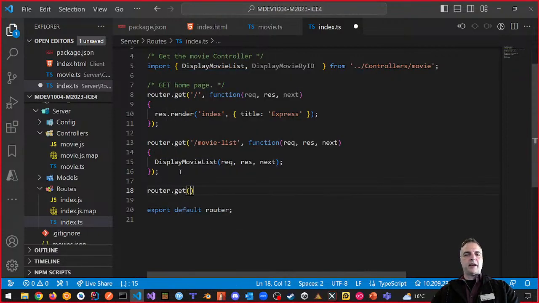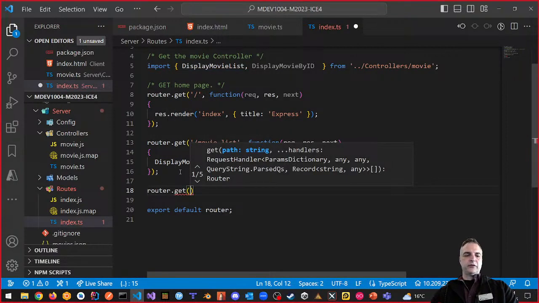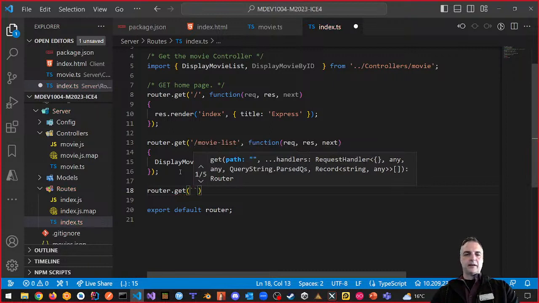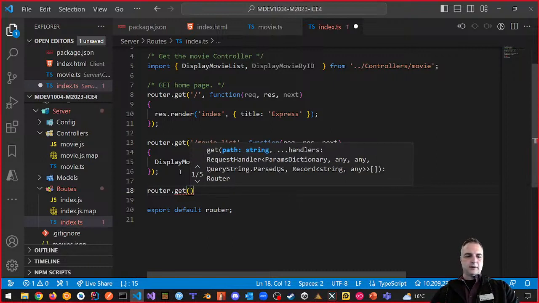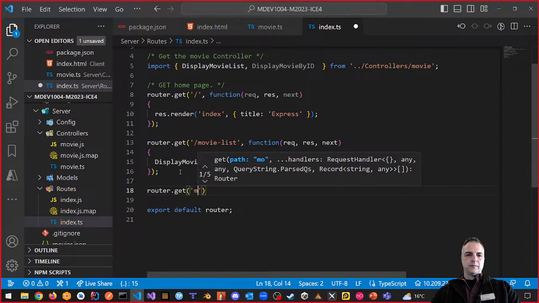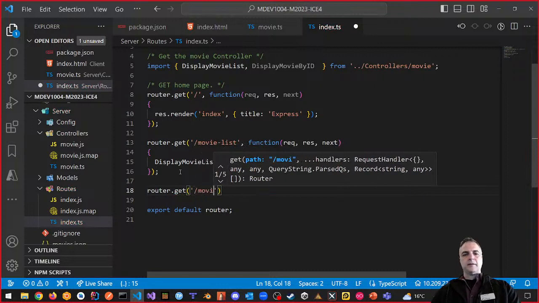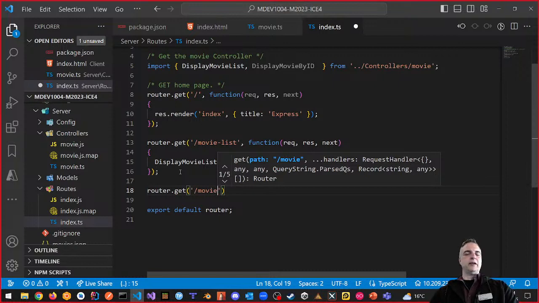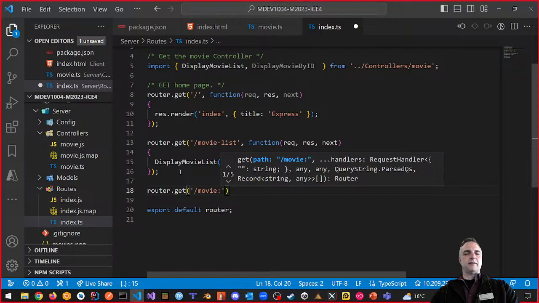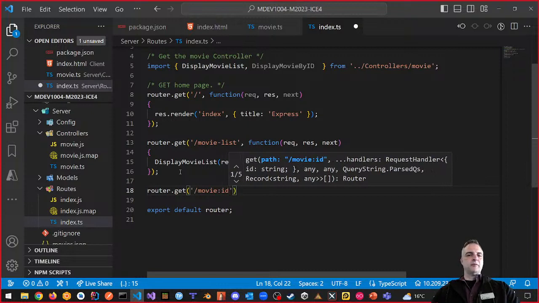So router.get, and then here is the special thing we need to do for this route, where we say something like slash movie, right? So instead of a movie list, we're going to say movie, and then colon, and then we want something like, well, ID. That's what we want, movie ID, where ID is the thing that we want to pass in.